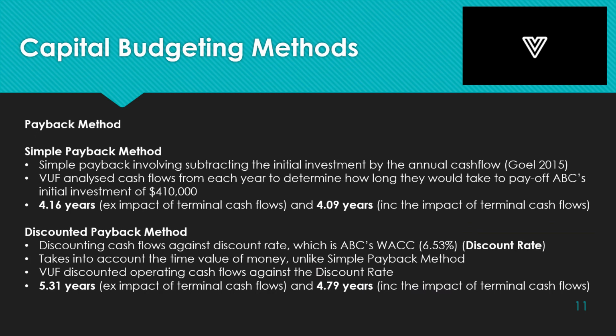VUF has considered and applied 3 different capital budgeting methods to the project, with the first being the payback method. There are 2 ways to calculate the payback method. First being the simple payback method, by subtracting the initial investment by the annual cash flow. Second being the discount payback method, by discounting the cash flows against a discount rate. VUF has used ABC's WACC as a discount rate. The discount payback method takes into account the time value of money, addressing a key deficiency of the simple payback method.